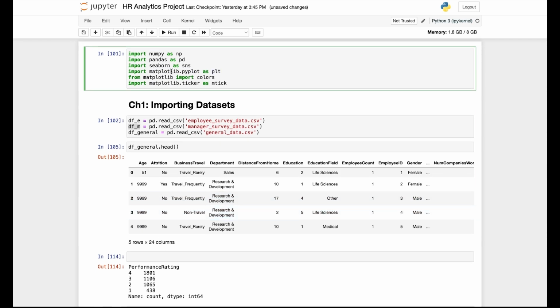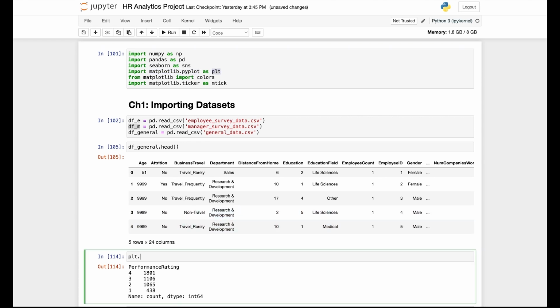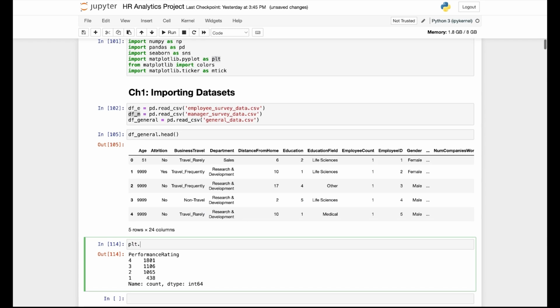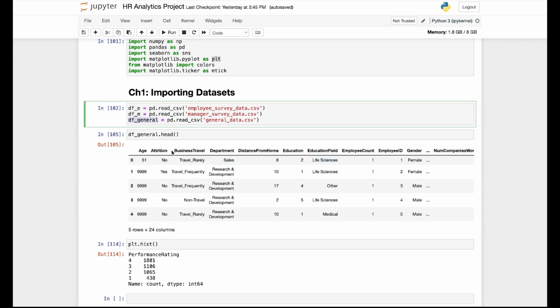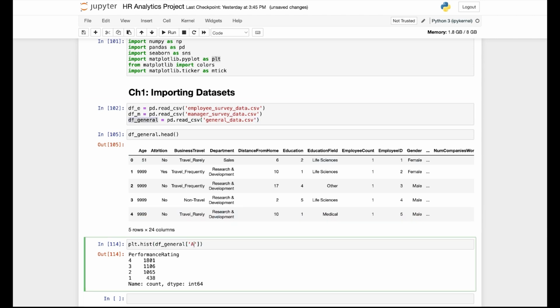Since we have imported this library using the alias PLT, we can simply use plt.hist. Basically, it stands for histogram, and we input the data that we are interested in converting into a histogram. So let's do df general and age.